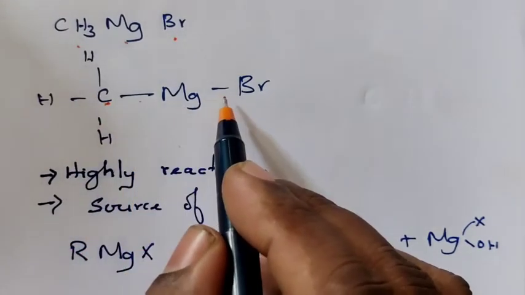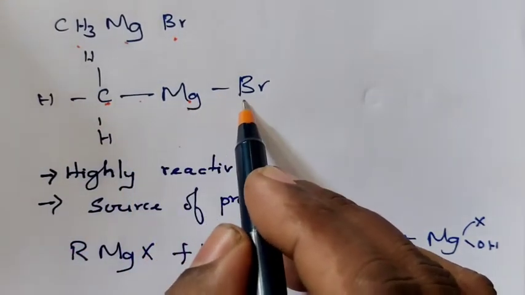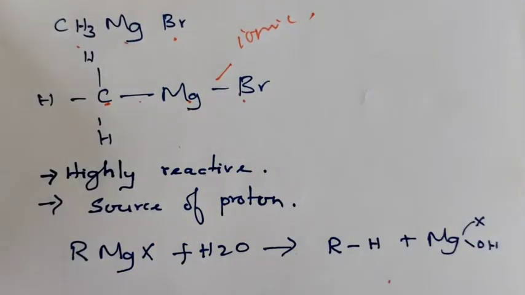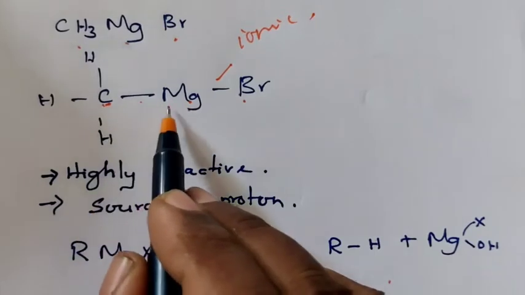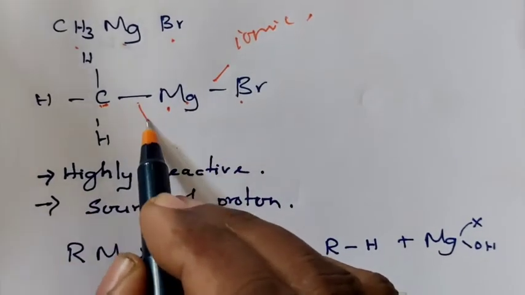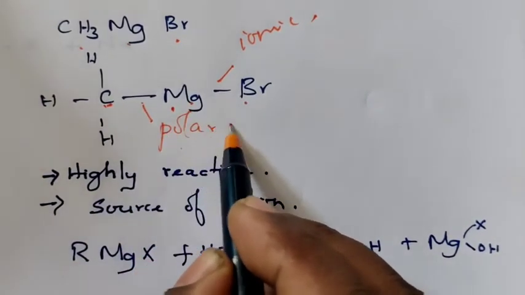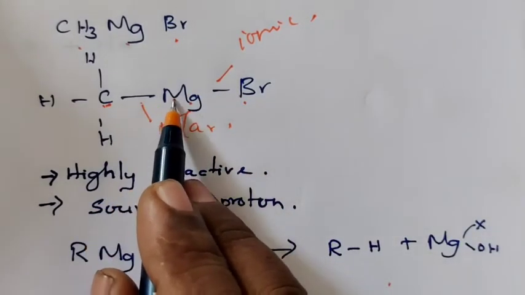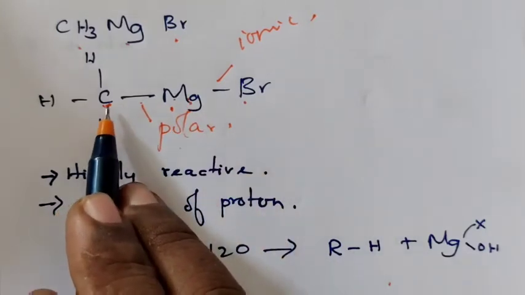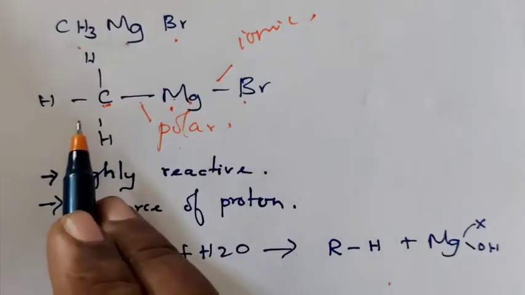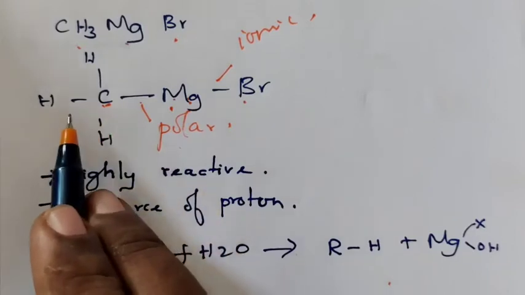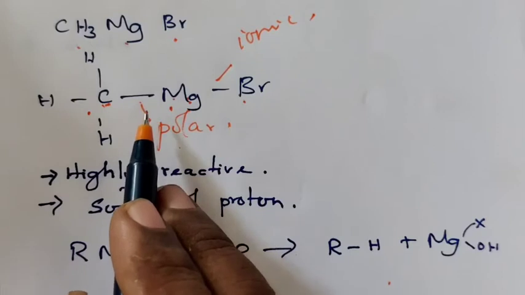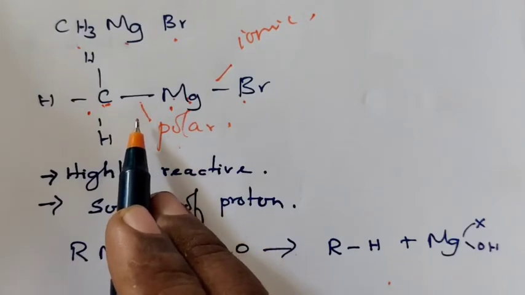This Grignard reagent, for example CH3MgBr. The bonding between magnesium and Br is purely ionic in nature, whereas the bond between carbon and magnesium is highly polar. Why is it polar? Because when compared with magnesium, the carbon is more electronegative, so it attracts the shared pair of electrons towards itself. Because of that, the C-Mg bond becomes polar in nature.